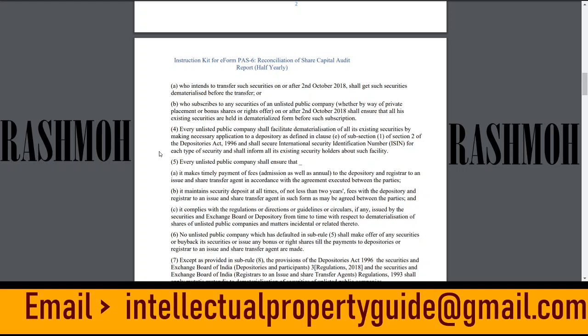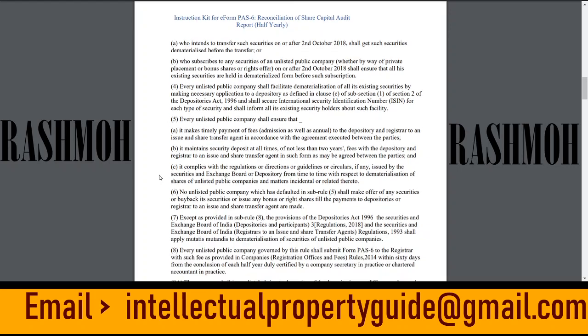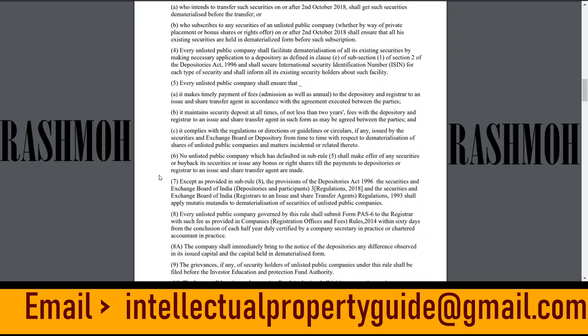Every unlisted public company shall facilitate dematerialization of all its existing securities by making the necessary application to the depository. The fifth point is every unlisted public company shall ensure that it makes timely payment of fees to depositories and to the registrar to an issue and share transfer agent, in accordance with the agreement executed between the parties: the company and the depository, the company and the registrar to an issue, the company and the share transfer agent. Now point B of the fifth point of Rule 9A.